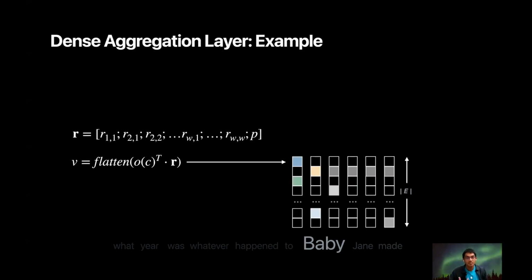So we effectively get a vector in which a chunk, which is decided by the class of the entity, is filled in with this vector R. And R contains the TF-IDF scores and the popularity. The rest of the entire vector is filled with zeros.